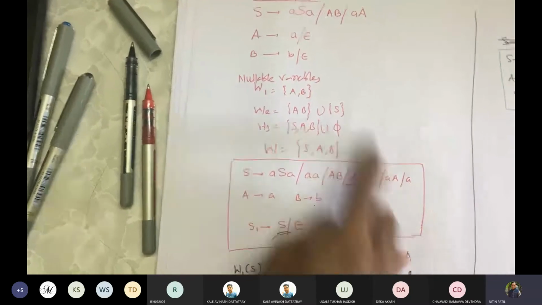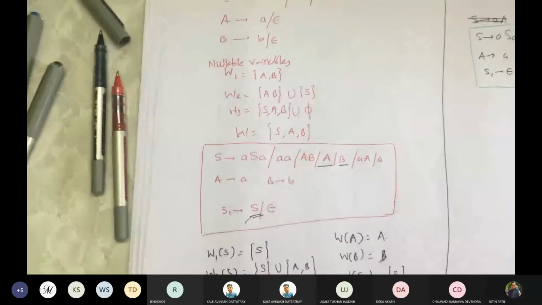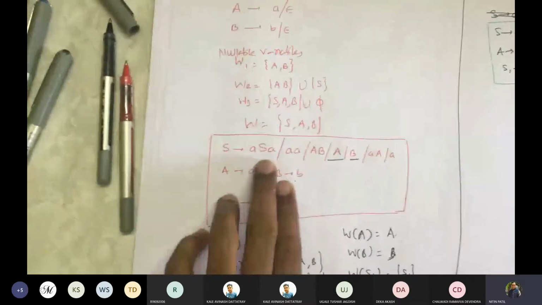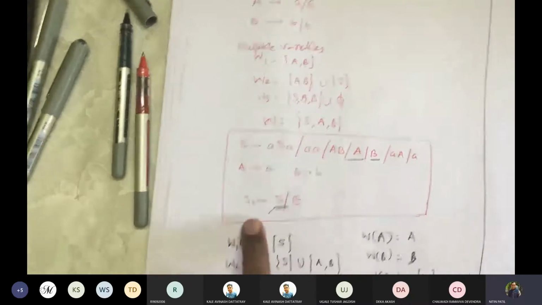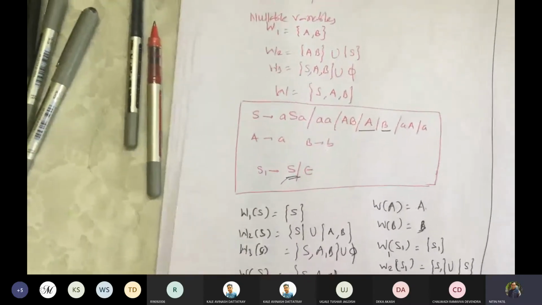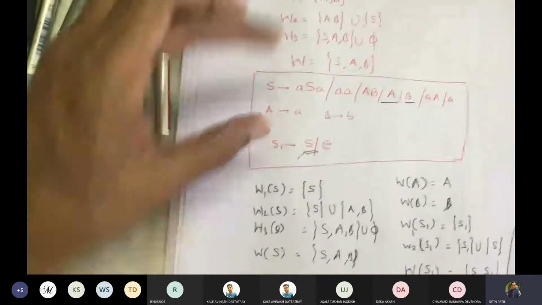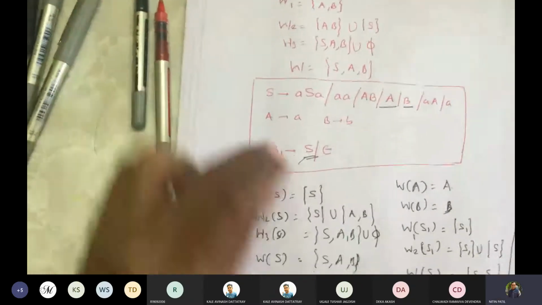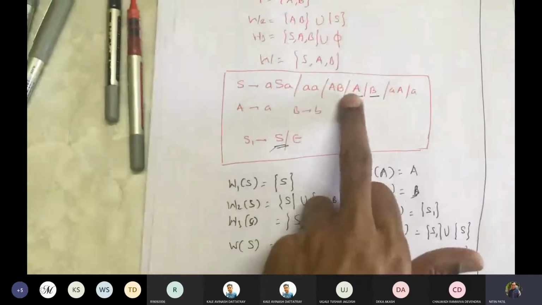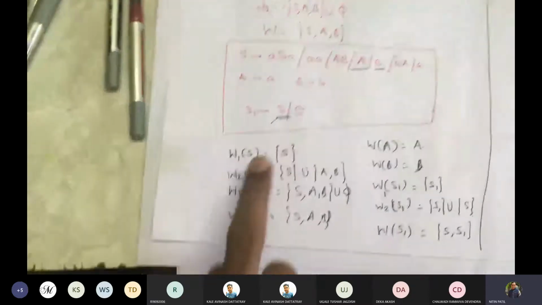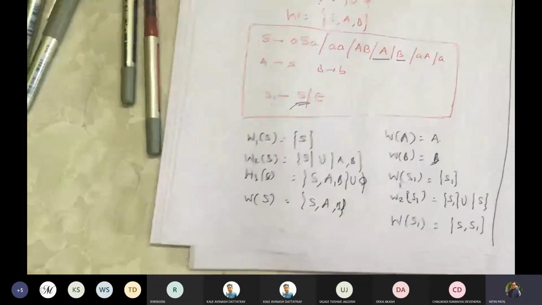If I write AA, this one, and replace A by epsilon, then I get the small a. And A gives A, B gives B. Now, as one can see here, S is a nullable variable and S is appearing on the right-hand side. So we have to introduce the S1 variable. So we applied the 3.5 algorithm. Okay, this was the third algorithm for nullable variables. Now using it, we introduce these two productions: S1 gives S and S1 gives epsilon. Now as there are unit productions generated, 1, 2, and 3 are unit productions, so we applied algorithm number 4 to convert all the unit productions to non-unit productions.